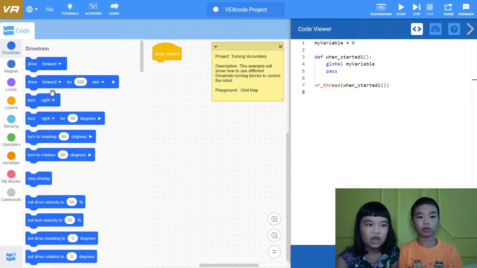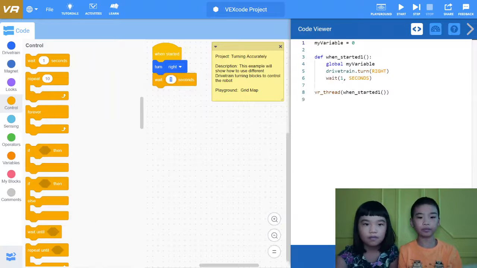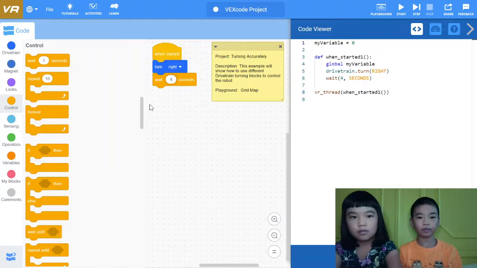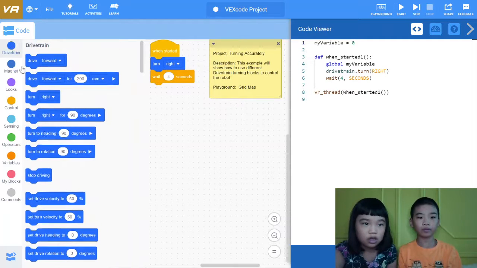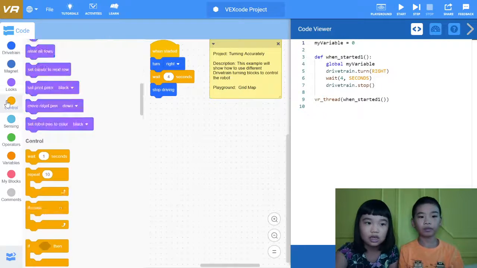So first, we're going to do turn right. Then wait 4 seconds. So it'll turn right for 4 seconds. Then we need to stop driving. So it'll turn right for 4 seconds, then stop driving for 1 second.